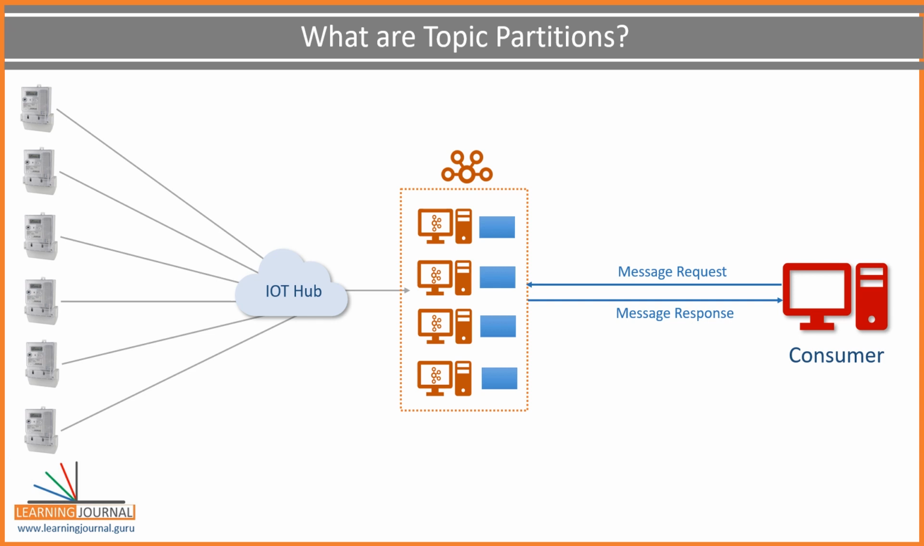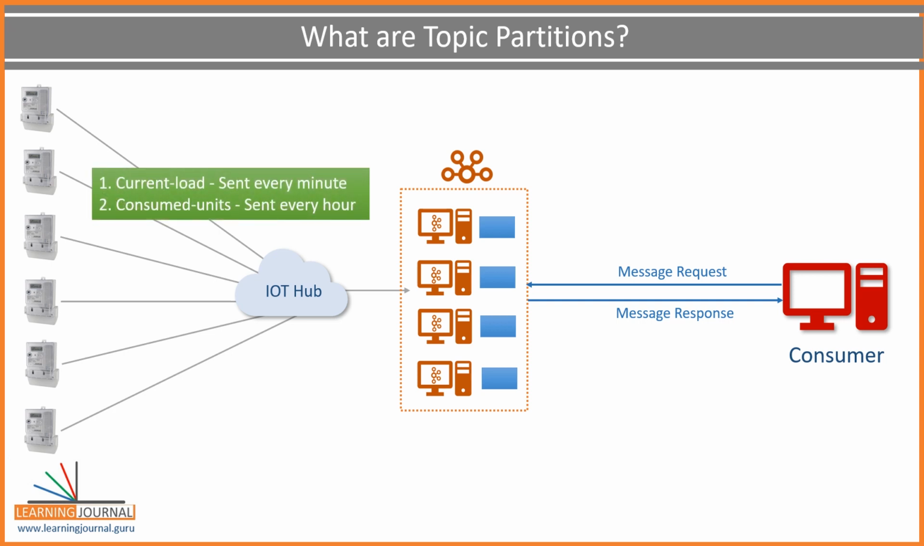However, you might have another question. How will Kafka decide the number of partitions for a topic? I mean, some partitions might be reasonably large and others may be comparatively small. For example, the current load topic is receiving data every minute, and consumed units are collecting data every hour. So the current load topic is going to be huge, whereas the consumed units will be a smaller topic. So the question is this: how Kafka would know if the current load topic might need 100 partitions and the consumed units topic might need just 20 partitions?